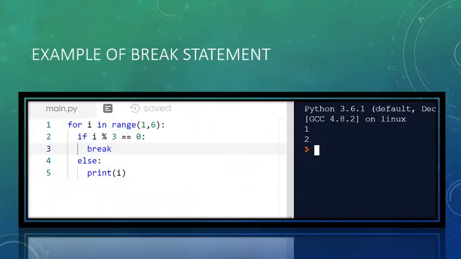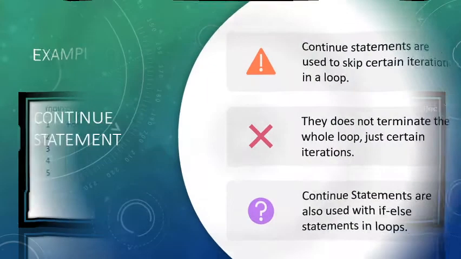Example: for i in range(1, 6), my loop has to go from 1 to 6 minus 1. But here the loop will break as it encounters the i value as 3. It will break there. Why? Because break means terminating the loop as the break statement is encountered.